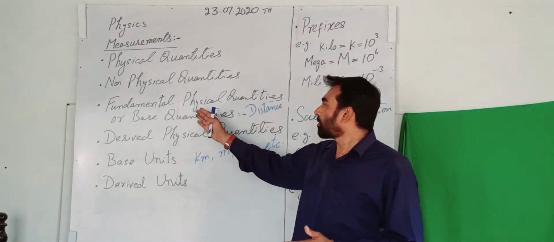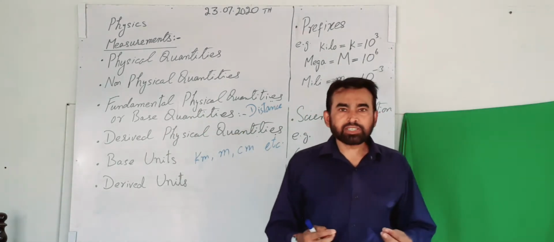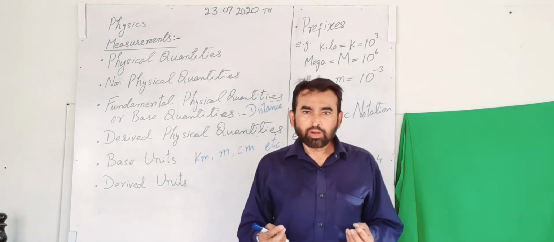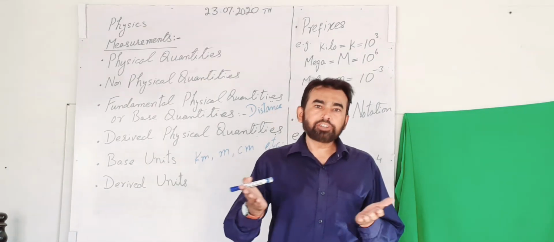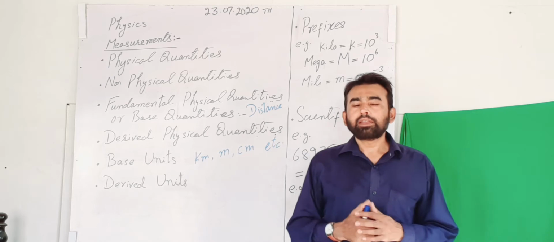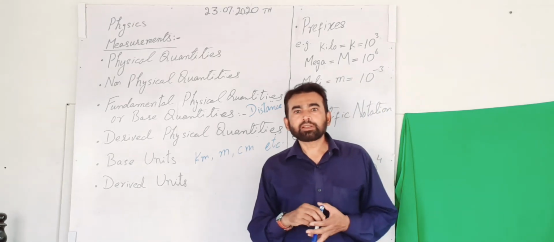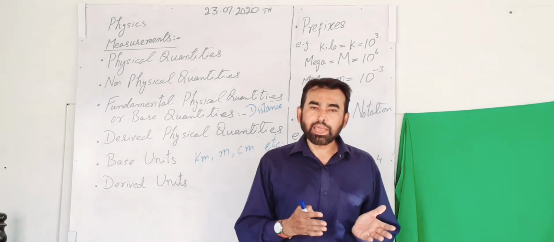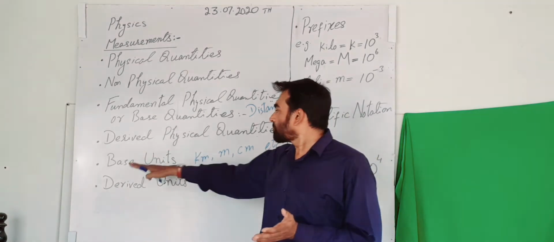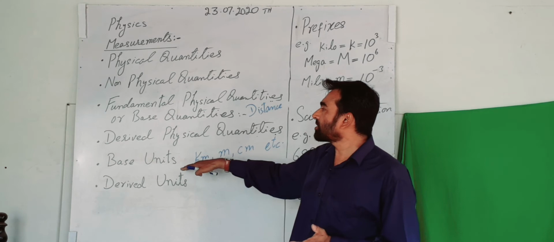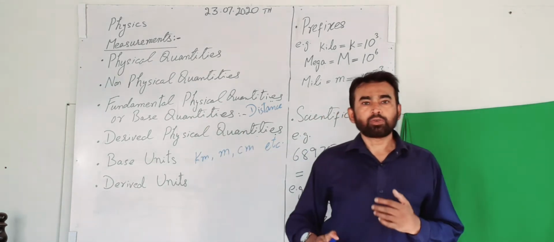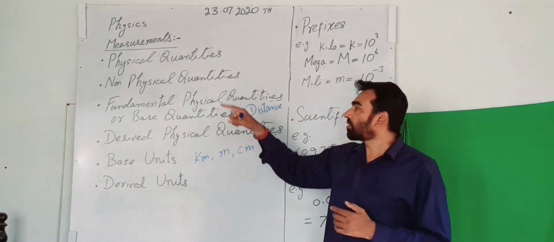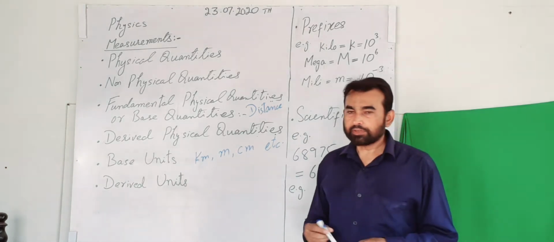If I am talking about mass, because mass is a base quantity or the fundamental physical quantity, its unit is kilogram. In the same way, current is a fundamental physical quantity, its unit is ampere. So base units are those units which are concerned with the base or fundamental physical quantities.